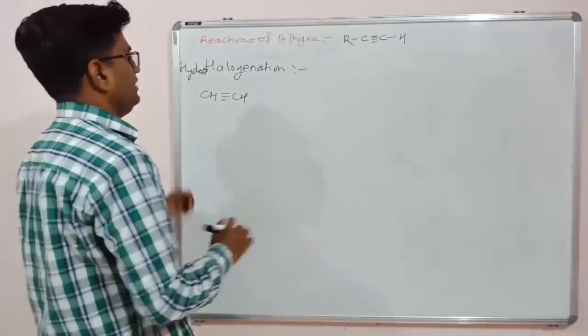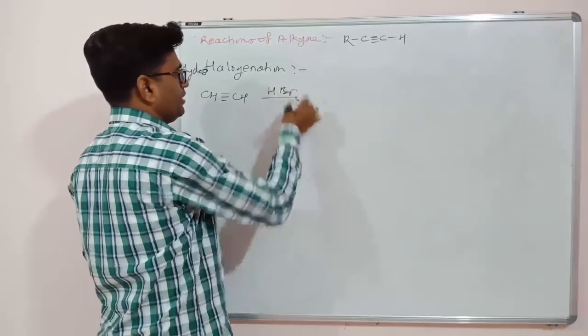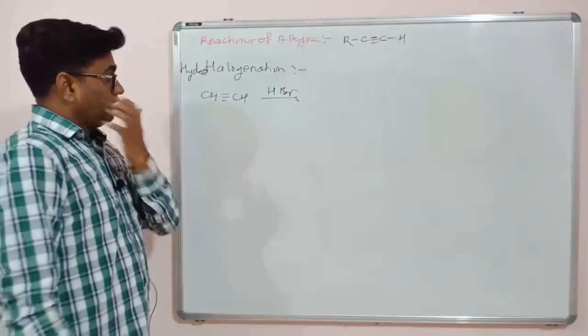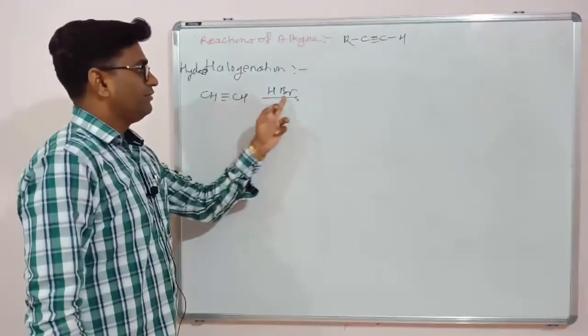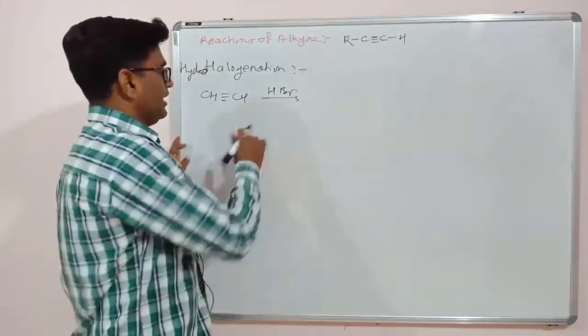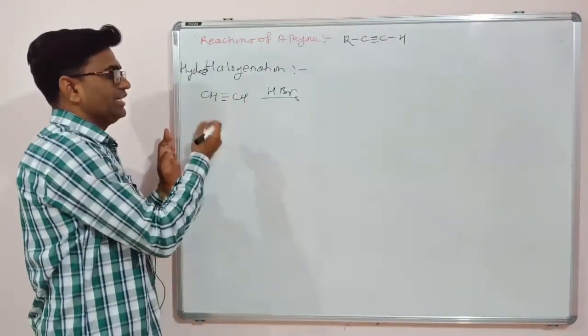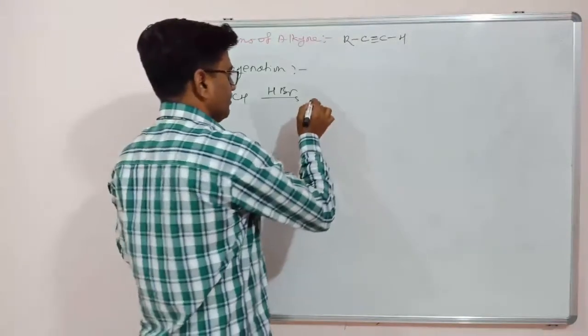For example, acetylene, and if we are using a reagent like HBr. Now what will happen? One atom will get H while the second atom will get Br. So this is a symmetrical alkyne. So any carbon will get H or any carbon will get Br, that will be okay. The reaction product will be the same.